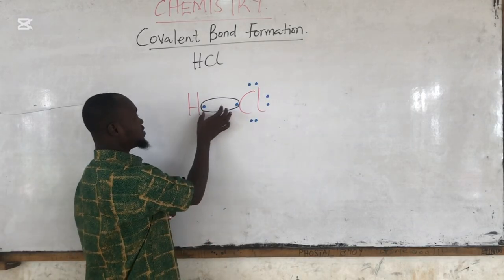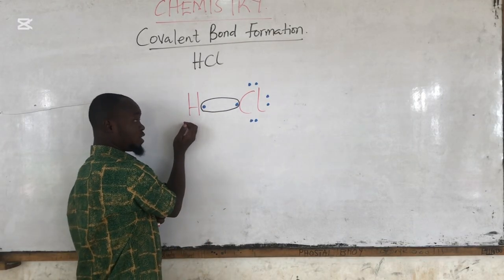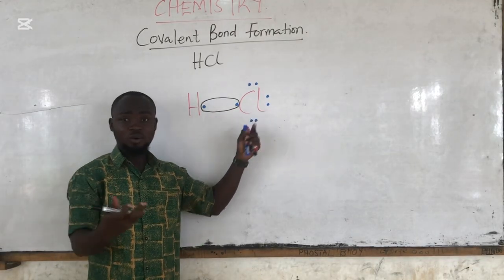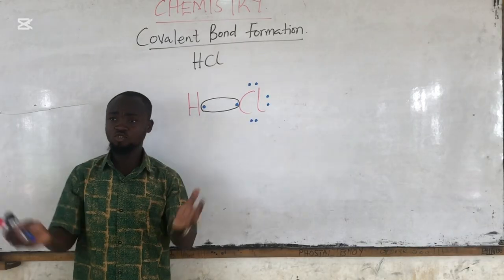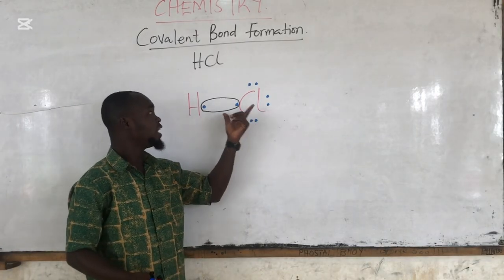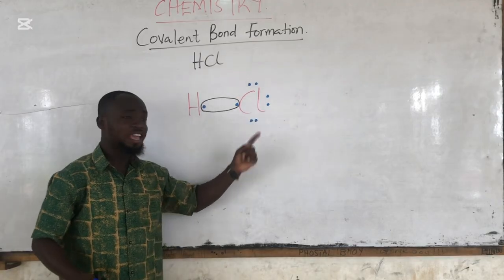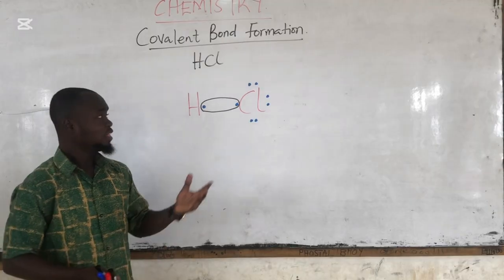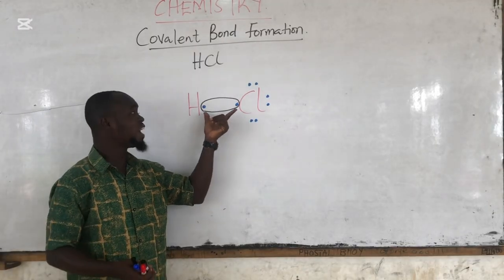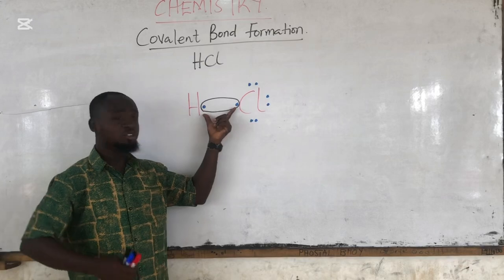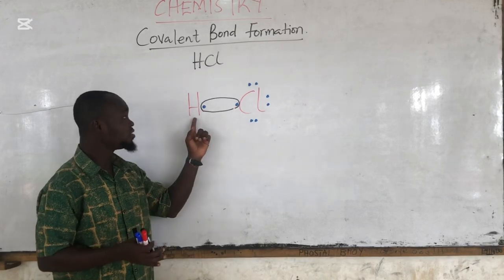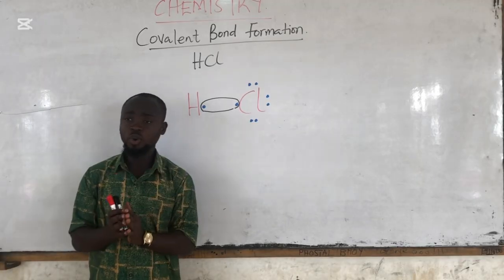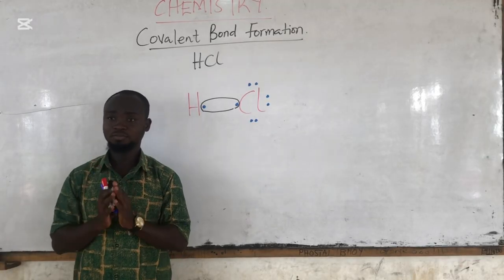This hydrogen has these 2 electrons at its disposal, and this chlorine also has these 2 electrons attached to it. Now, hydrogen has 2 electrons, enabling the hydrogen to be stable, and the Cl has 2, 4, 6, 8, enabling the chlorine atom to also be stable. The force of attraction that arises when this electron, after being donated, is shared between the hydrogen and the chlorine to enable each of them to attain stability is what we call the covalent bond.